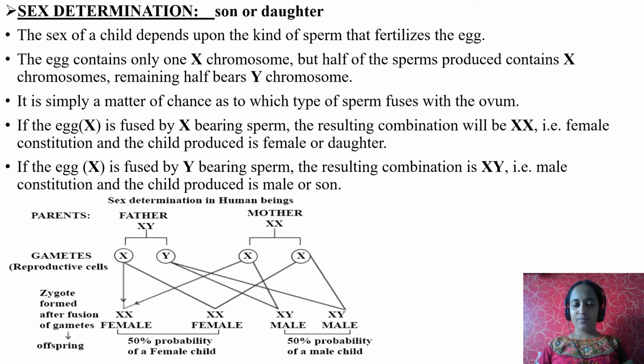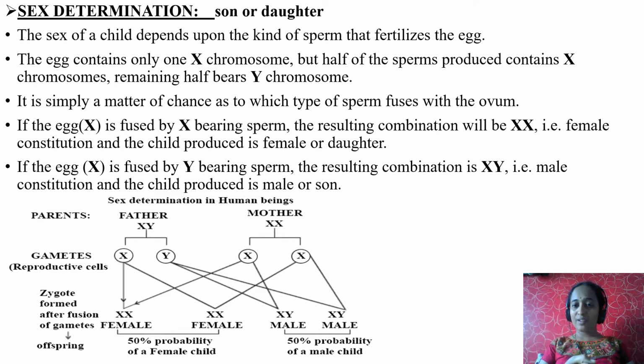Sex determination. How can you predict whether a developing baby in mother's womb is a son or daughter? Let us see now. The sex of a child depends upon the kind of sperm that fertilizes the egg. I repeat, the sex of a child depends upon the kind of sperm that fertilizes the egg. So whether a newborn baby is a son or daughter depends totally upon males but not on females.